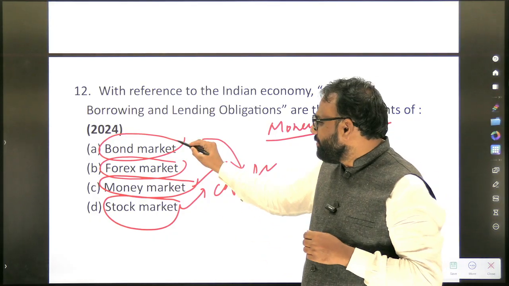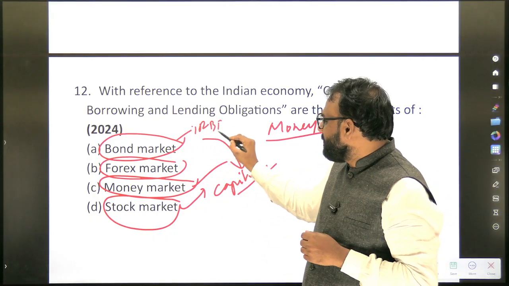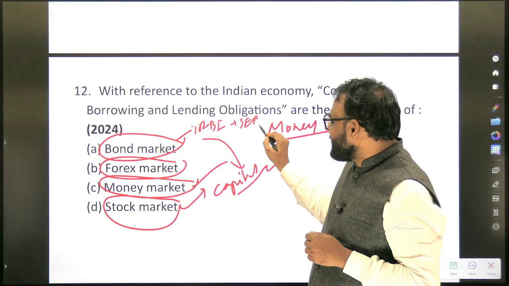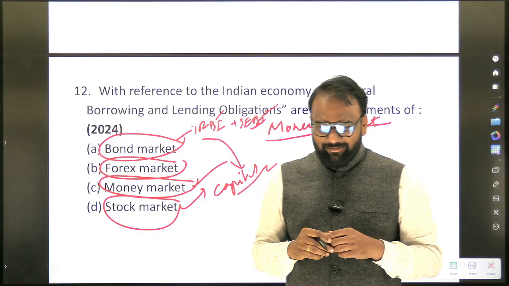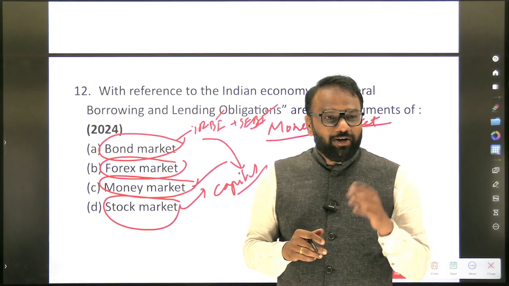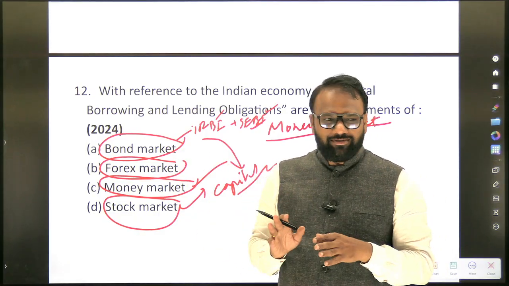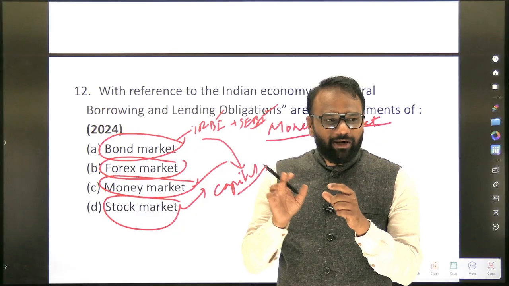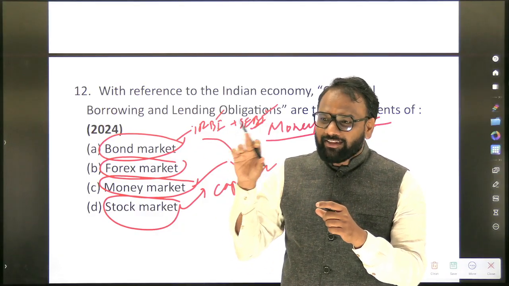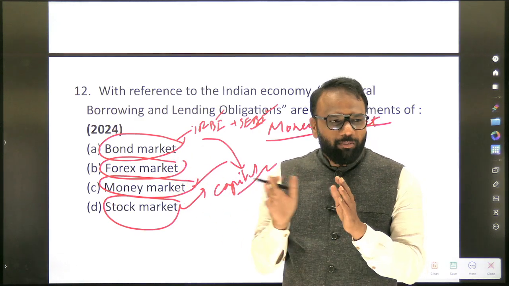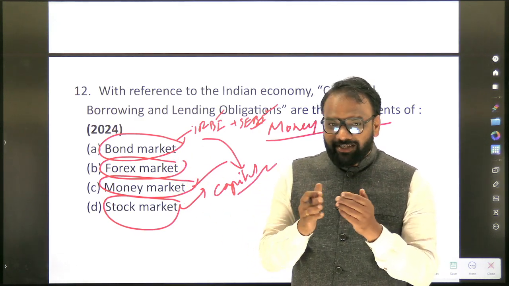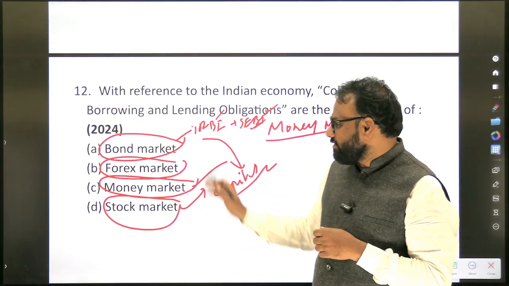Here it is both RBI and SEBI, because the bond market includes government bonds as well as corporate bonds. The corporate bonds are regulated by SEBI. The government bonds are managed by RBI. So when it comes to the bond market, both SEBI and RBI are involved. Just some basic things.